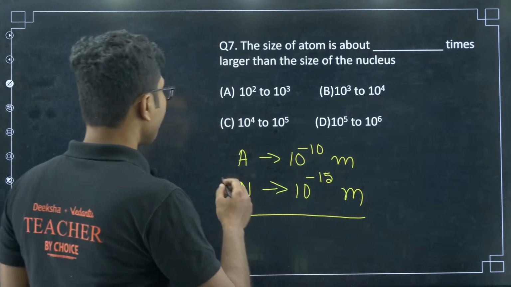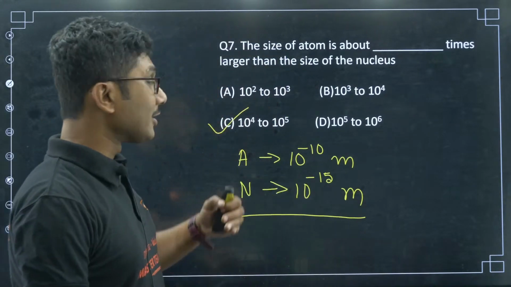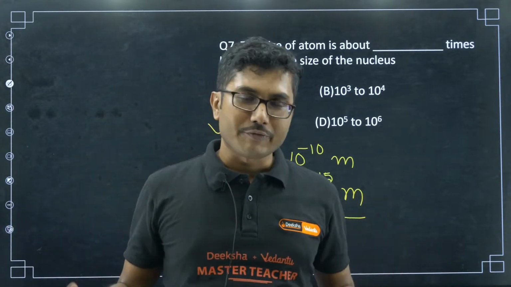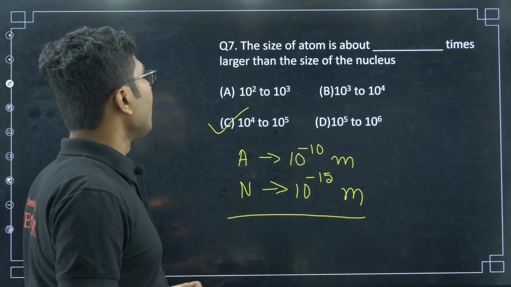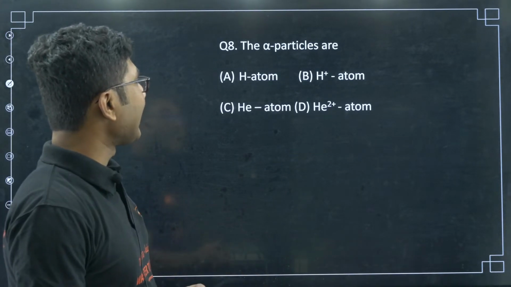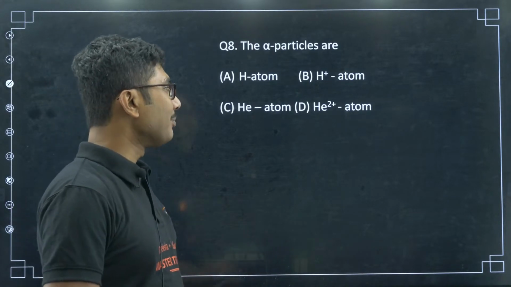Option C, yes, option C, 10 to the power of 4 to 10 to the power of 5 times. So the atom is generally 10 to the power 4 to 10 to the power 5 times larger than the nucleus. Now, the alpha particles are hydrogen atom, hydrogen plus atom, helium plus 2 atom.